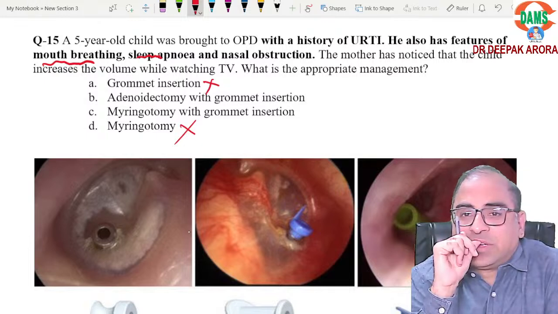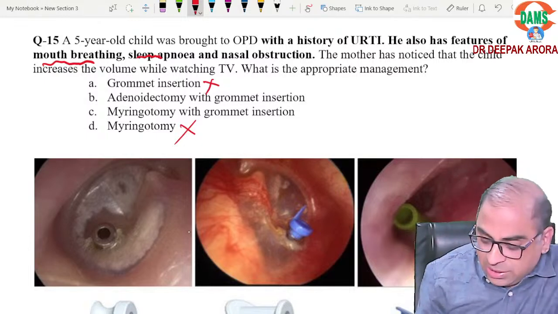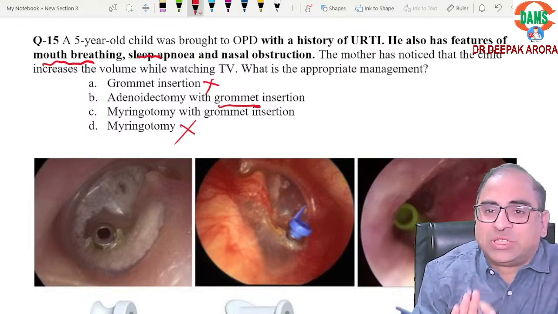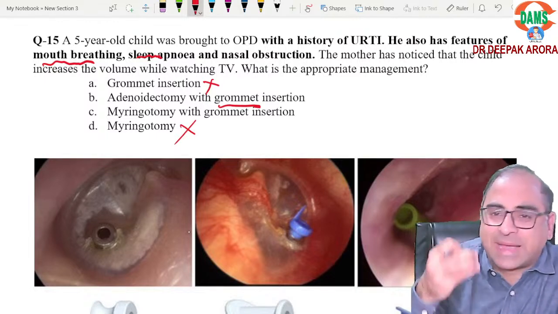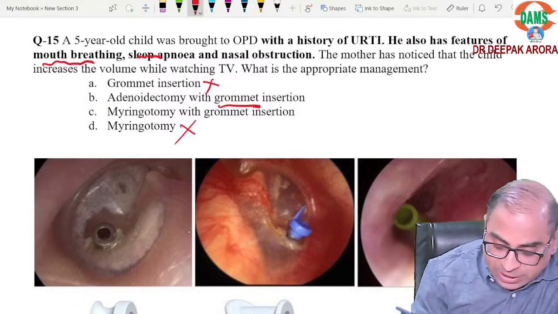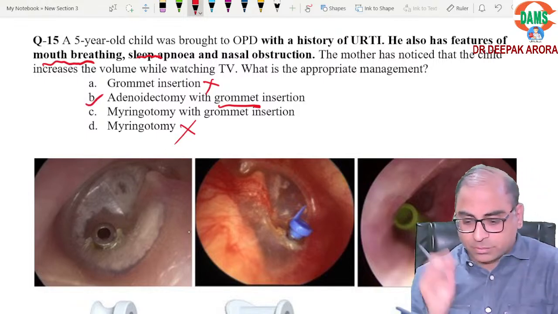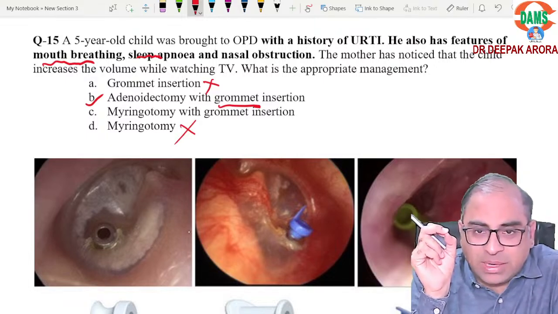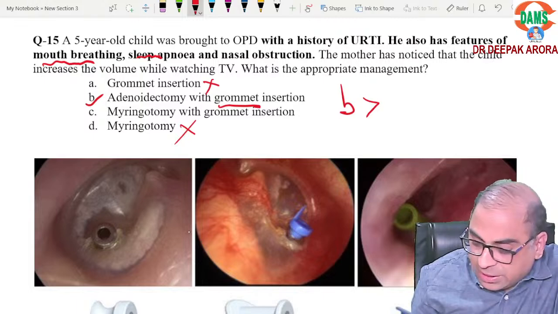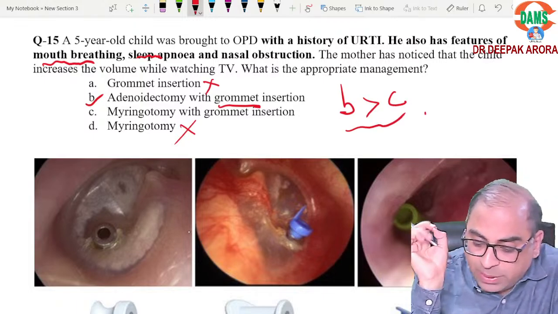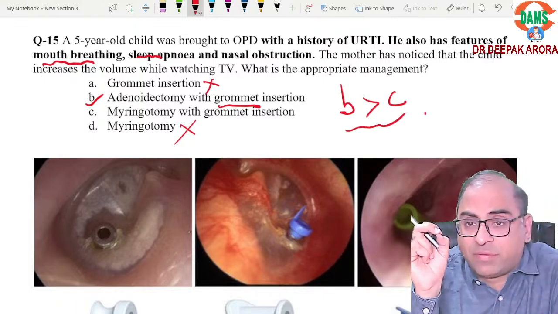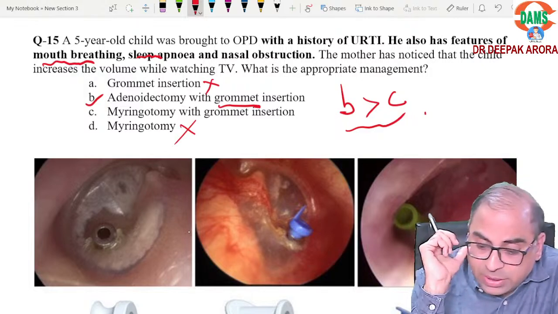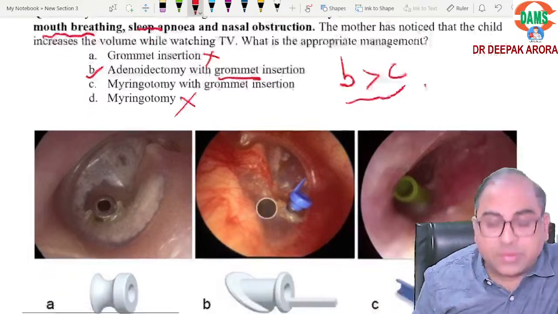When you are putting the grommet, obviously we are puncturing the tympanic membrane, so the myringotomy word can be taken as granted. But adenoidectomy is a better option here. Option B is better than C. I hope you are getting the concept. Adenoidectomy with grommet insertion is the answer. Is it clear?